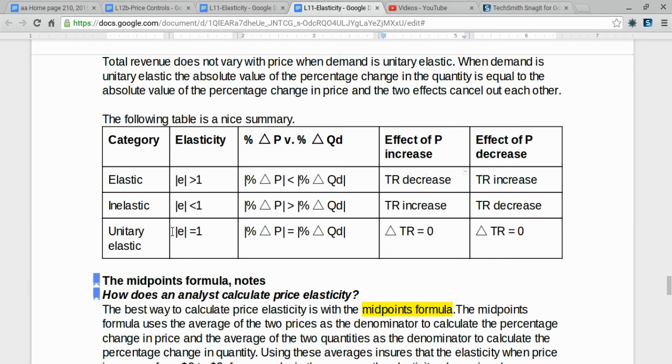Unitary elastic means the absolute value of elasticity is equal to 1. It means the percentage change in price equals the percentage change in quantity demanded. It means if you raise price or lower price, the change in total revenue is equal to 0. Total revenue does not increase or decrease. The change equals 0.